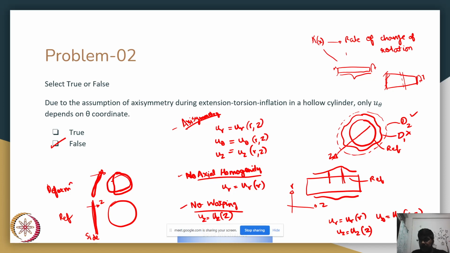However, since your area is changing, your polar moment of area J of z is also changing. I write this as the z direction. And your torsion, if you remember, is something like GJ into twist, right? So you can clearly see that your twist has to change because your T is constant, G is constant, and J is varying, right? So twist has to be changing.